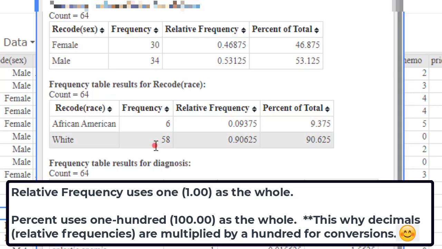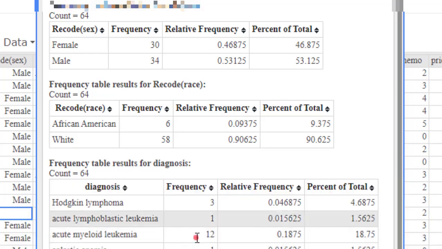Overwhelmingly, there are many more white patients in this study than African American patients. African American patients only comprise approximately 9.3% or 9.4% of the total sample, whereas 58 patients comprise 90.6% of the overall sample. If I wanted to write that as a relative frequency, here is the information.